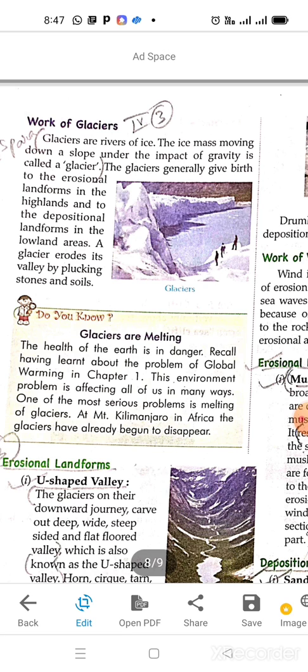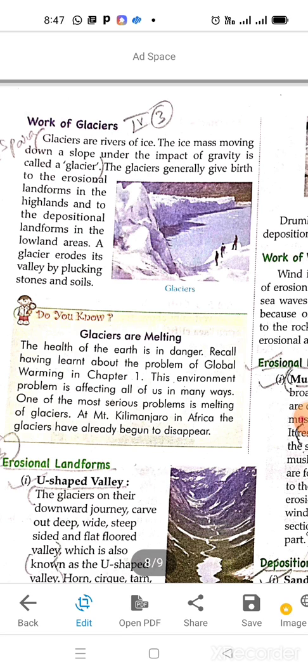Glaciers are constantly melting, but they used to melt very slowly. And another fact, glaciers are the only source of pure water that we drink. The water comes to rivers from the glaciers, and we drink that water. So glaciers are the only pure source of drinking water.